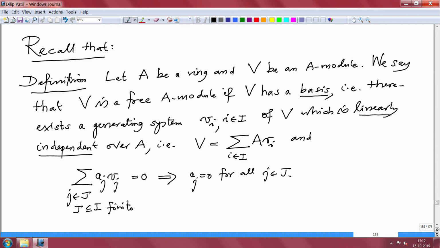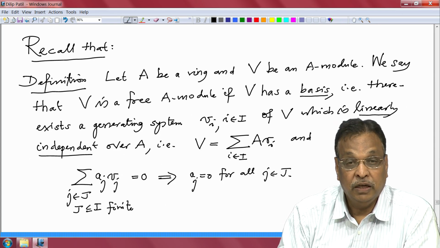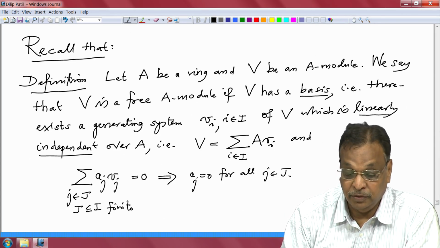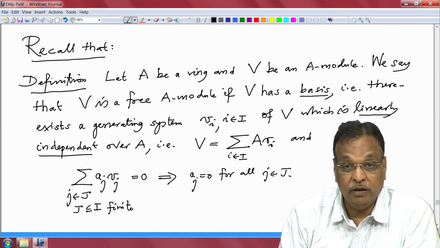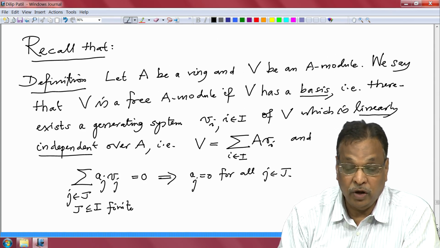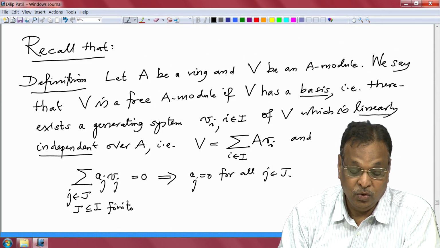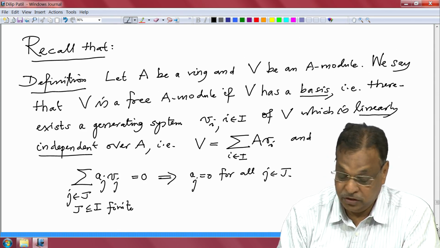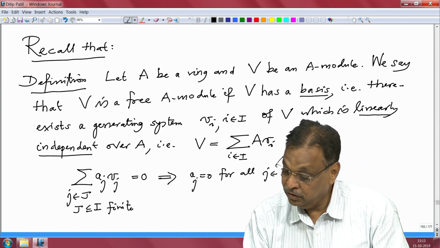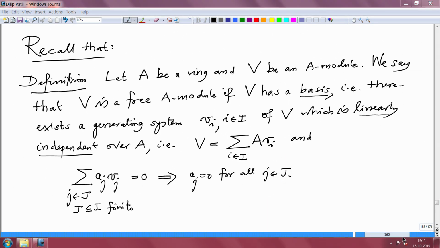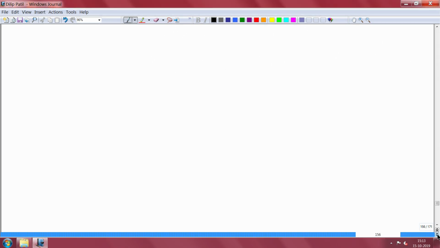And you have seen in your linear algebra course that every vector space has a basis. In fact, that was the first theorem in linear algebra, one proves that every vector space has a basis. But unfortunately this theorem is not true for an arbitrary commutative ring. Even for Z it is not true. So let me give first one or two examples.